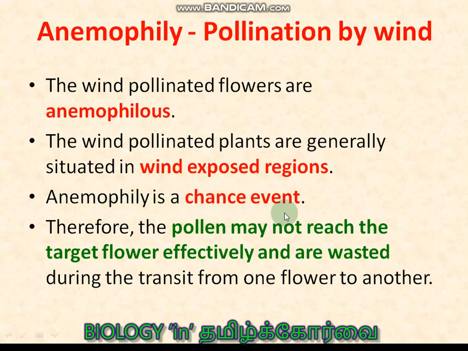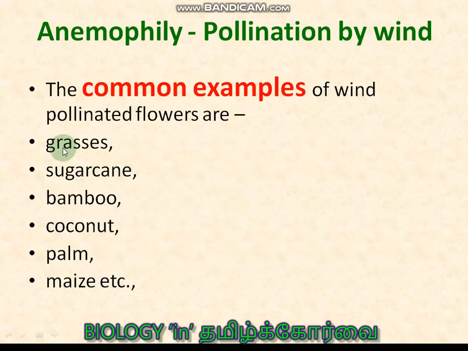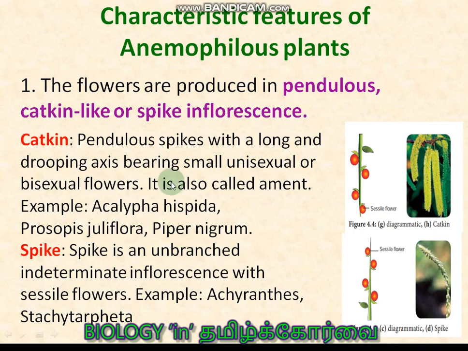Anemophily is a chance event, because it is not definite that the pollen grains are going to reach the stigma. So the plants produce a very large amount of pollen grains. Pollen may not reach the target flower effectively and is wasted. That is the reason why plants produce large amounts of pollen grains. Common examples of Anemophilous plants are grasses, sugarcane, bamboo, coconut, palm, maize, etc.